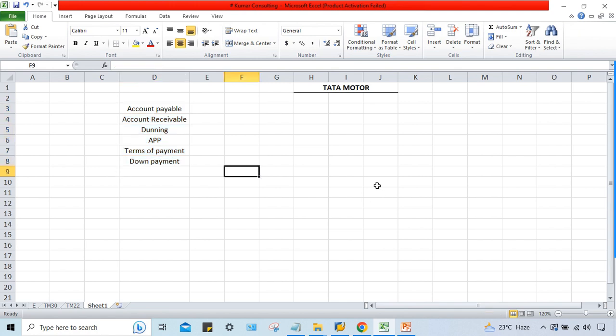So configurations. First of all, what we have to do? We have to do the configurations. But after configurations, if I have configured automatic payment program, then what will happen, guys? How will you come to know that this APP is working fine or not, right? So for that, we have to perform testing, right?